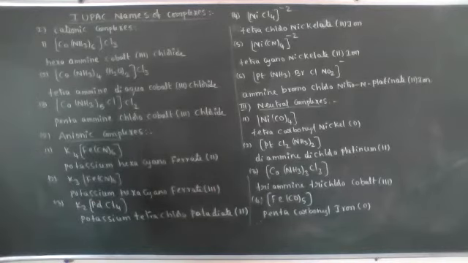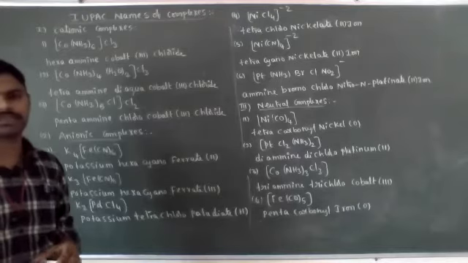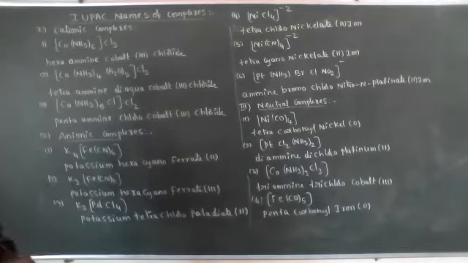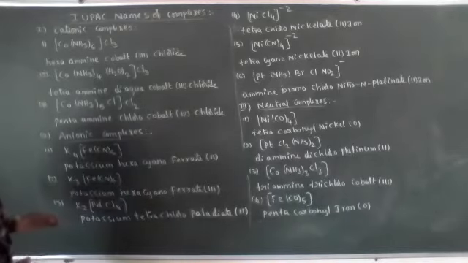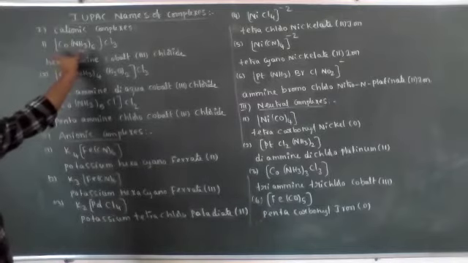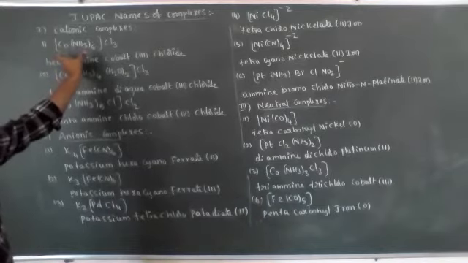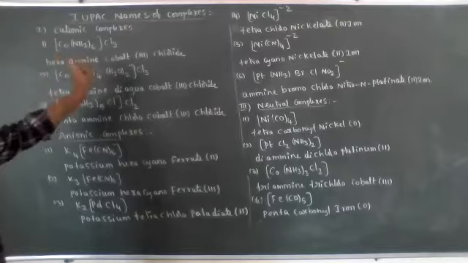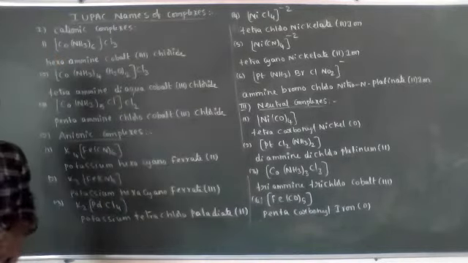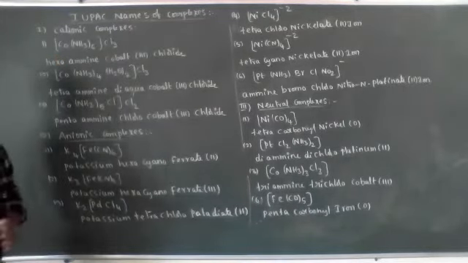I already said how to write the IUPAC nomenclature of complex compounds. For example, if a cationic complex compound is present, first we need to write the IUPAC name of the coordination sphere. The coordination sphere contains ligands and a central metal atom. If different ligands are present, we need to follow alphabetical order.